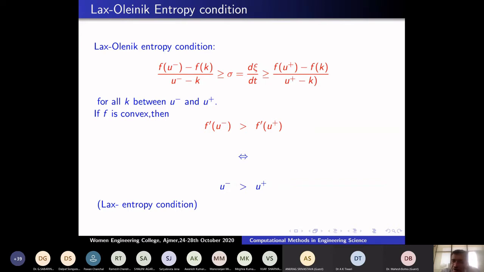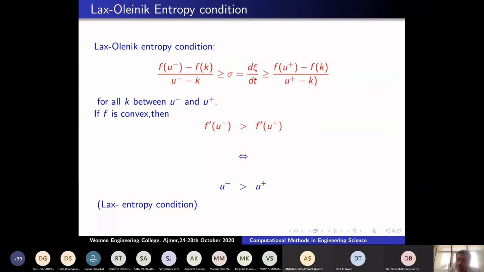So I'm going to talk about the upwind schemes. That's what I have told: upwind scheme means when the wave moves from left to right, I take the backward difference. When the wave moves from right to left, I take a forward difference. This kind of analogy is called an upwind scheme.